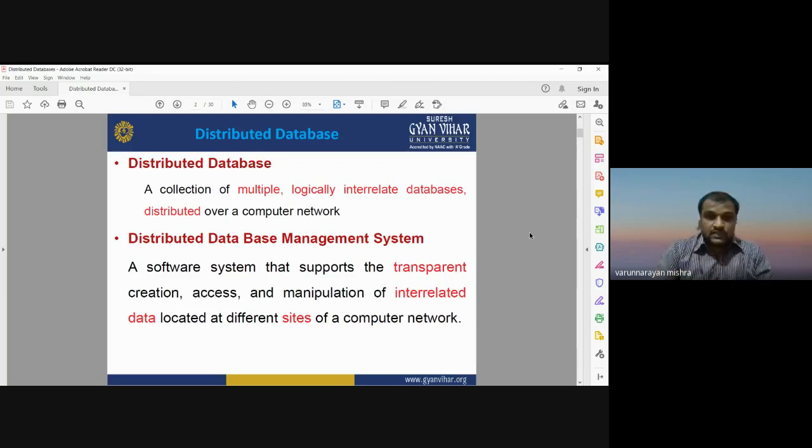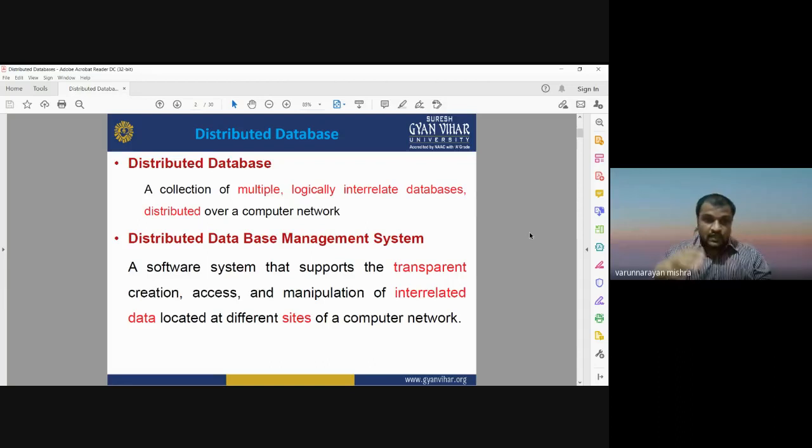So the distributed database management system is software that supports the transparent creation, access, and manipulation of interrelated data which is located at different sites of a computer network. As we know, computers are interconnected with each other through a network that we call the internet. In a distributed database management system, the entire database is distributed over different computers all over the world, and those computers are interconnected with each other from different locations.